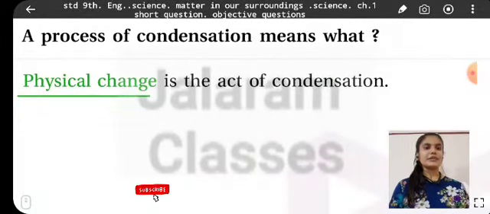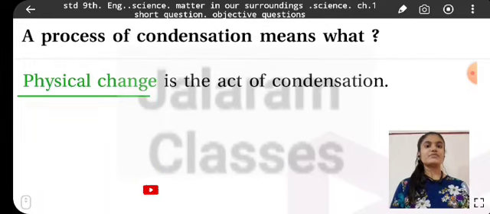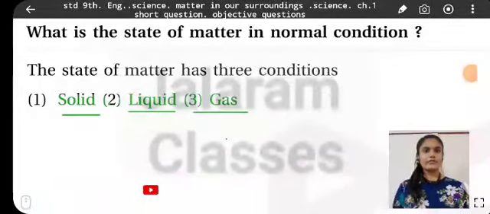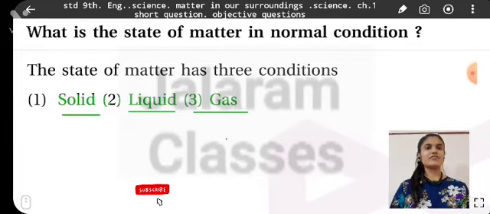A process of condensation means what? Physical change is the act of condensation. What is the state of matter in normal condition? The state of matter has three conditions: liquid, solid, gas.